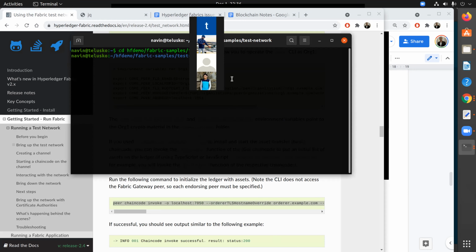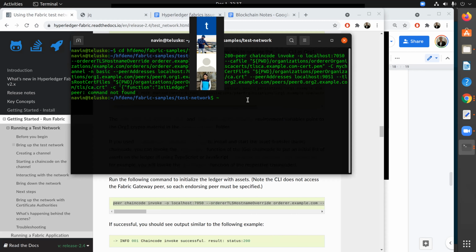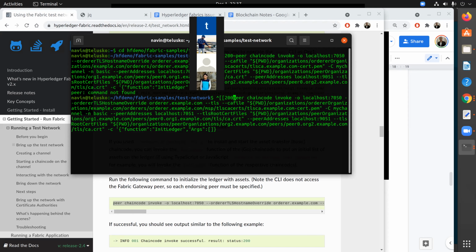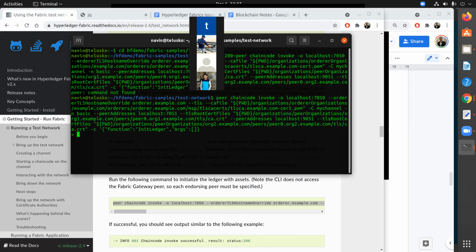Let me paste it and just look at the command size. This is one big command. Unfortunately, we got some extra spaces. Just look at the size of the command. Will you be able to remember this? Of course not. And that's why some people like Windows, because you don't have to type. Okay, enter.